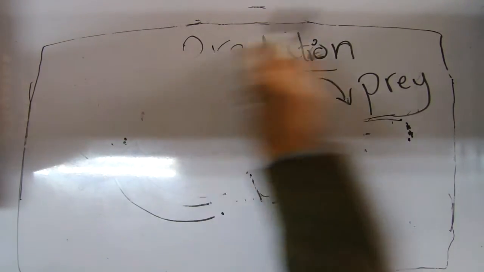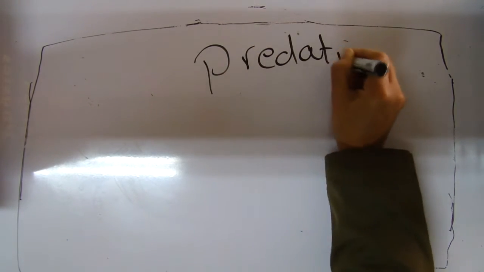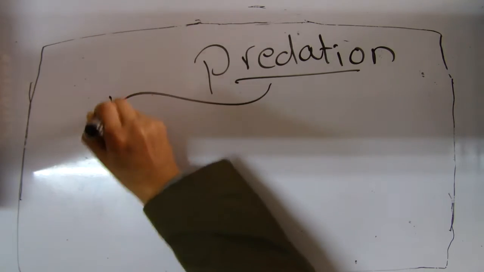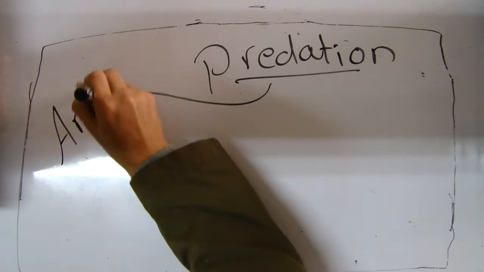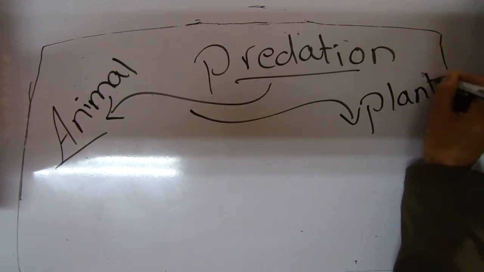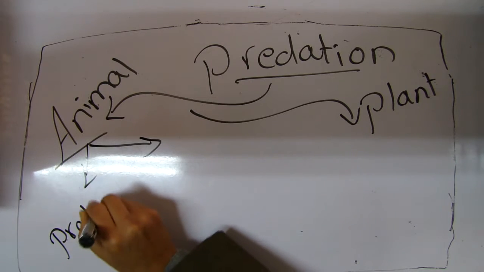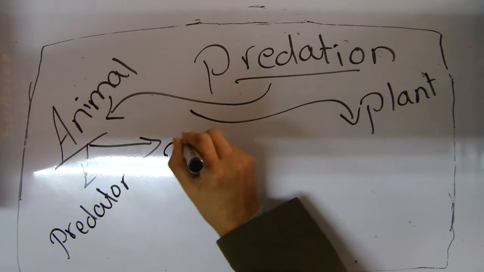Predation in the animal. We have two parts: predation in animal and predation in plant. The animal has two living organisms. Number one, predator.